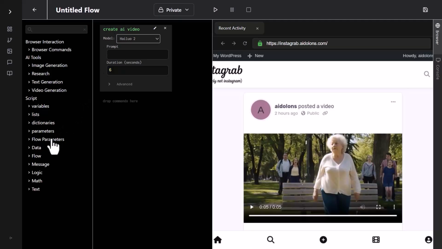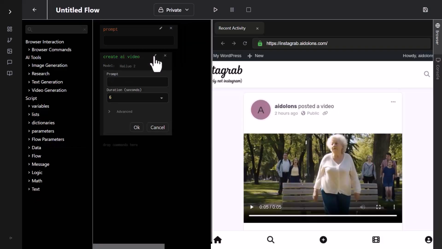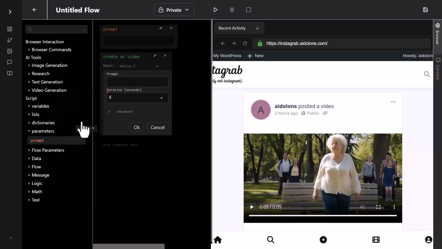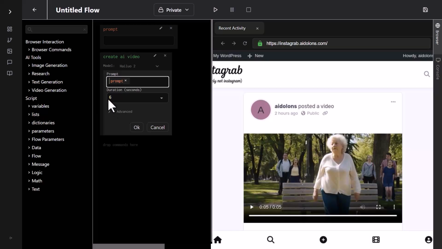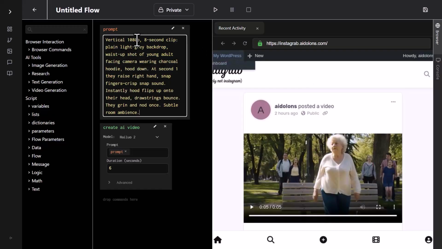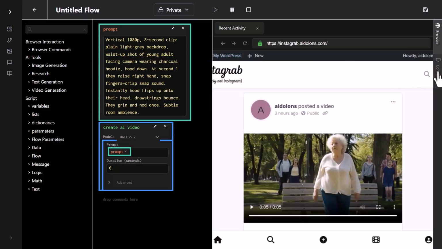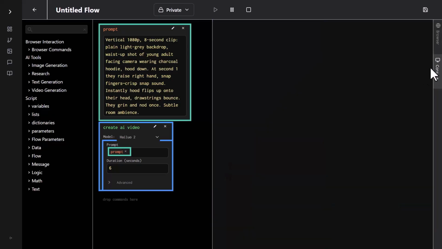So what I'm going to do is create a text parameter, and we're going to call this prompt. And now we'll edit or create AI video. We'll open up our parameters expander, and we'll drag prompt into the box. We'll say okay, and then I'm going to take one of my prompts and paste it into the prompt parameter there. Okay, now I'm going to click run, and I'm going to switch over to the console, and we'll unclick the web browser. And this is going to take a few minutes, so we're going to fast forward.